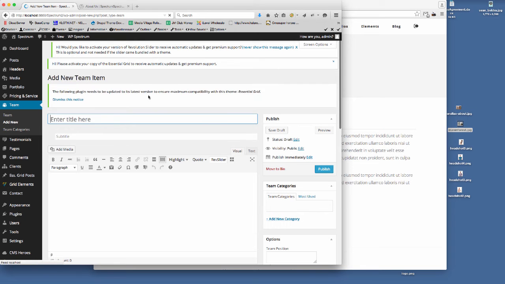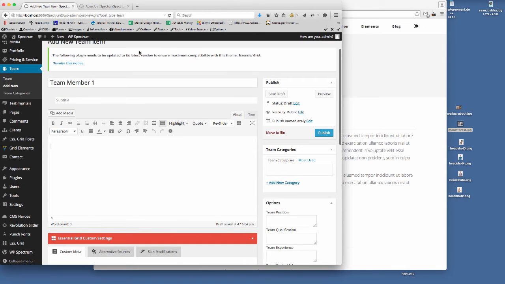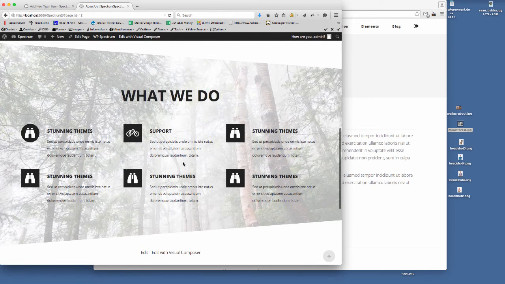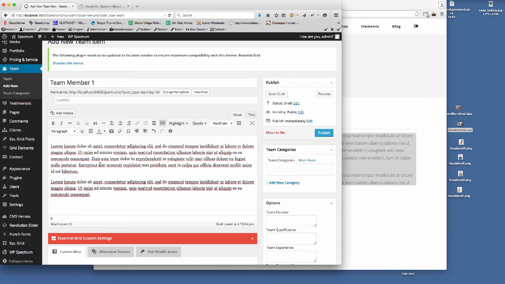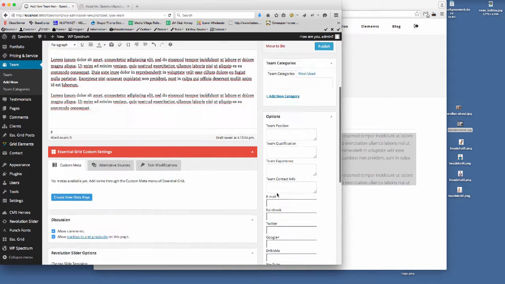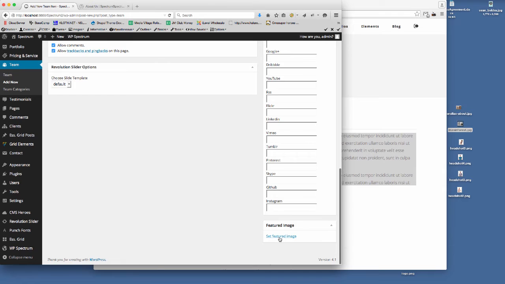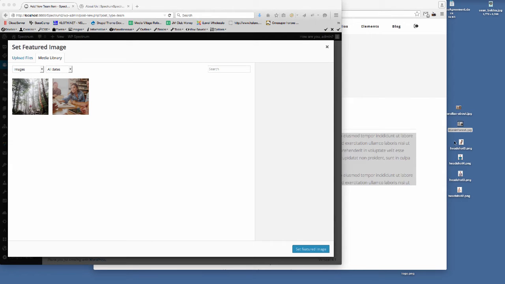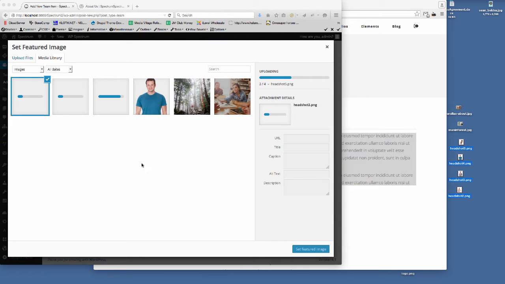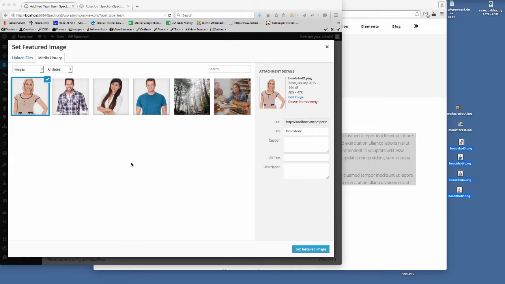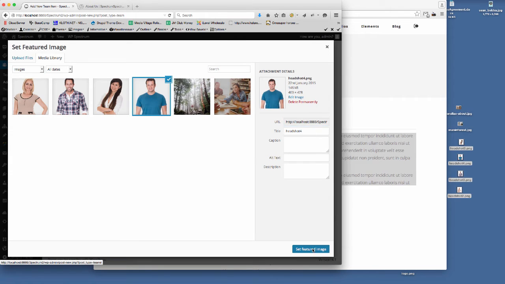So I'm going to actually quickly do this. So this is team member 1, and we'll just get some dummy text, which I'll just take from here. Just make this a little bit quicker. So there's the dummy text, and then, oh yeah, sorry, what I'll do is I'll just set the image here. So I've got 4 images for the 4 team members. I'll just drag them on there. So if we just set that guy first.